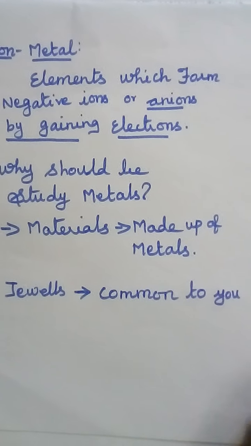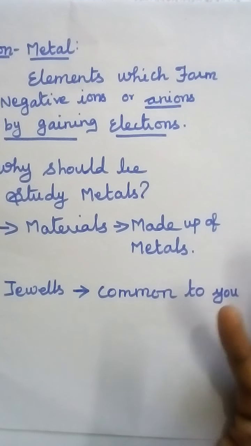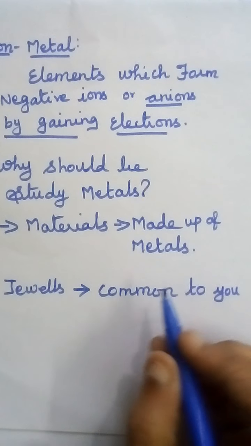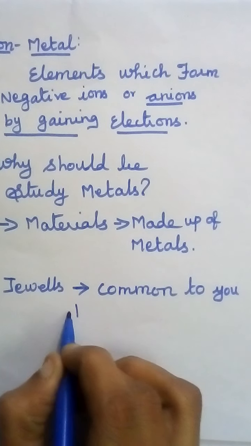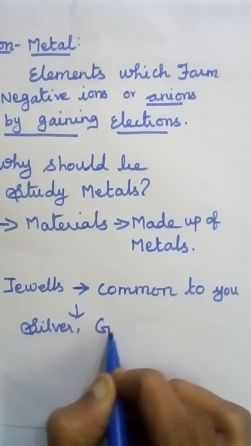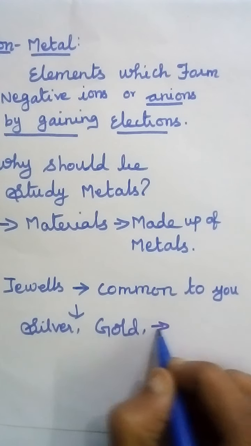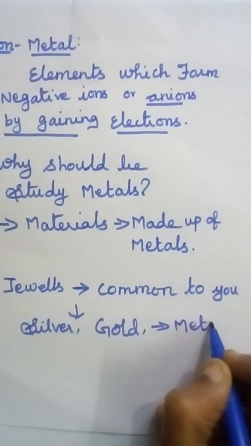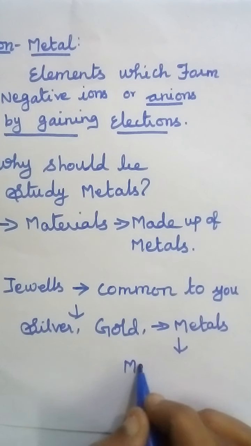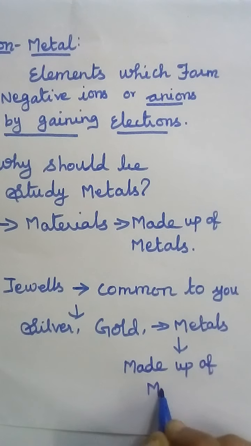Your mom and sisters wear chains, bangles, and earrings of gold and silver. All are made up of metals.